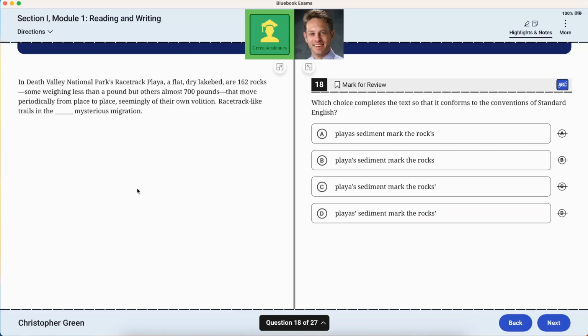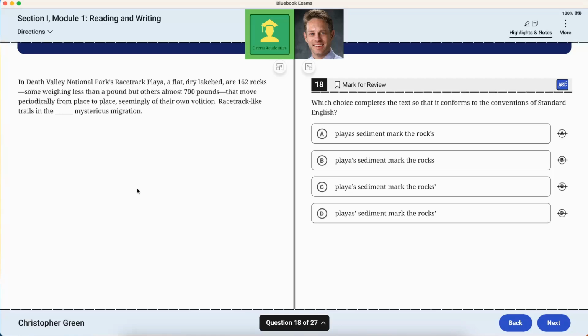In Death Valley National Park's racetrack playa, a flat, dry lake bed, are 162 rocks, some weighing less than a pound but others almost 700 pounds, that move periodically from place to place, seemingly of their own volition. Racetrack-like trails in the blank mysterious migration.